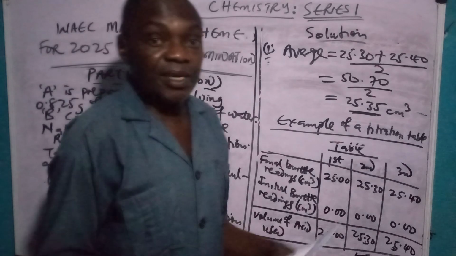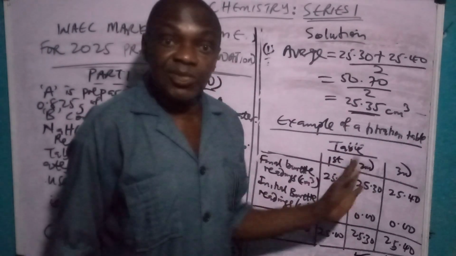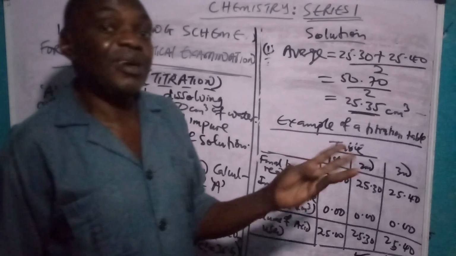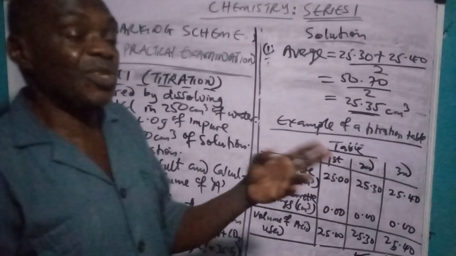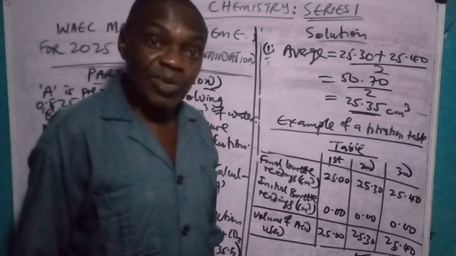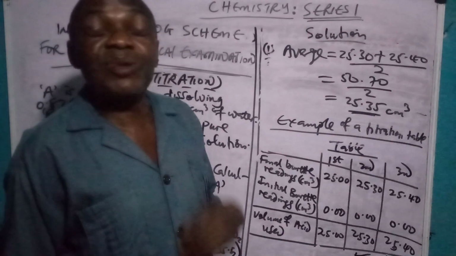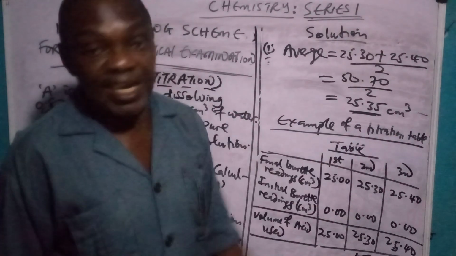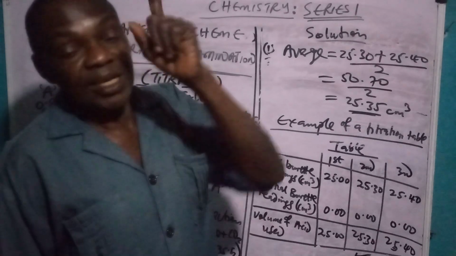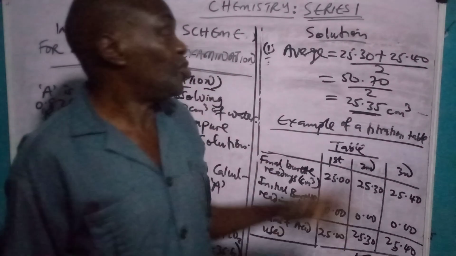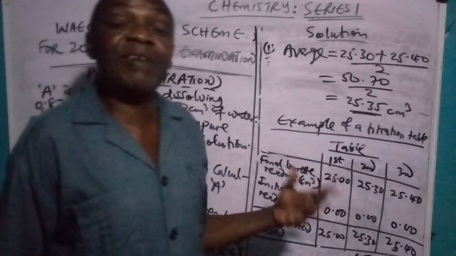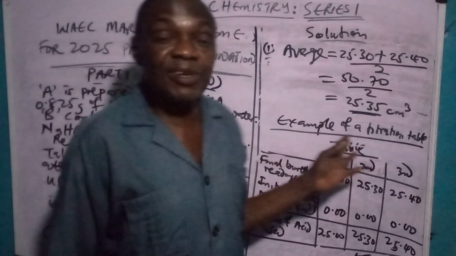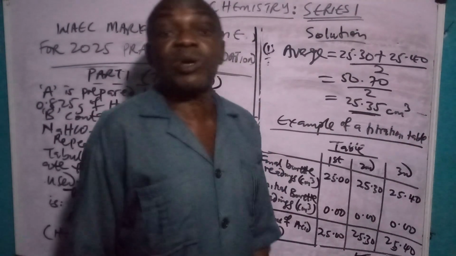So that's how the table is drawn, and this is your past WAEC. This is how it's done. So it's better you understand instead of looking for where questions are coming from. It's good you understand this one so that it becomes part of you. But whether you like it or not, in your higher school, you are still going to encounter titration. You must encounter it, especially in your 100 level and second year, especially 100 level. So if you are not vast in it now, you have a challenge. So my brothers and sisters, my dear friends, kindly understand it very well and try to absorb it.